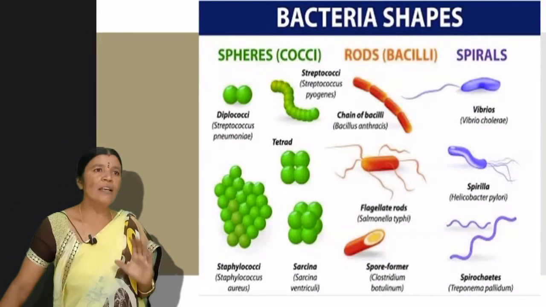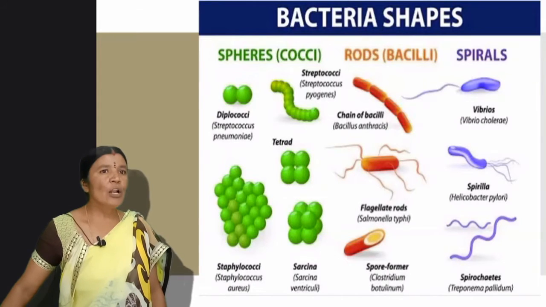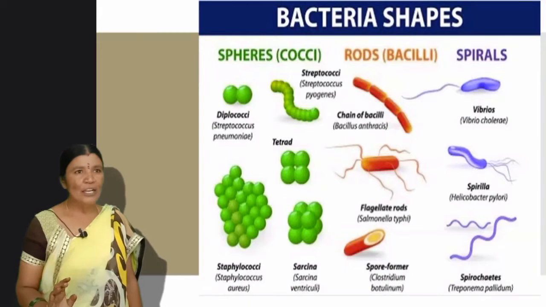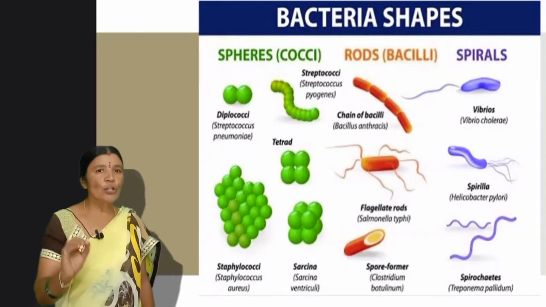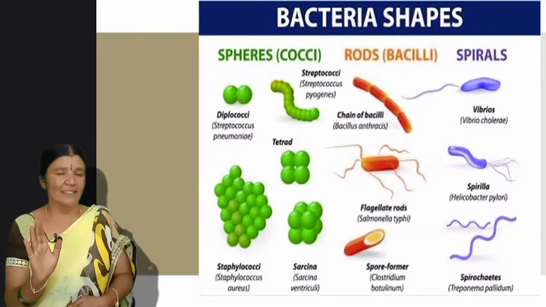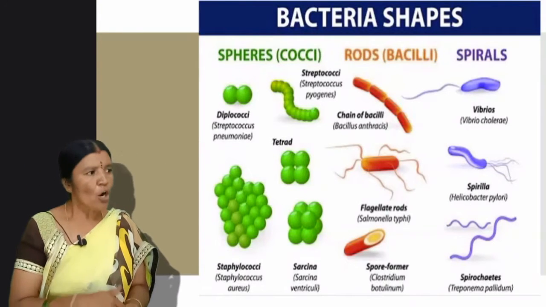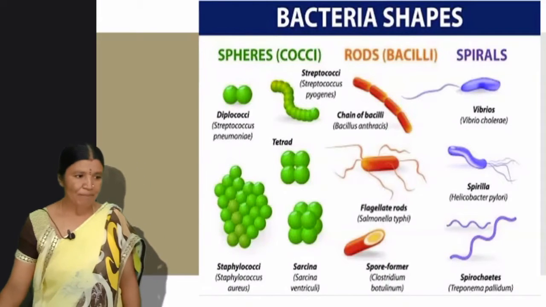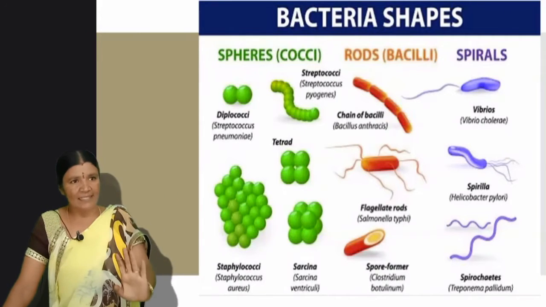Now let us go on to the fungi. Most of the fungi look like plants, but they do not possess chlorophyll in them. They are not autotrophs. Children, they look like plants, but they are not plants because they won't cook their own food. They depend upon plants or someone else for their food. Means chlorophyll is absent in them. Children, even their mode of nutrition is saprophytic or parasitic.